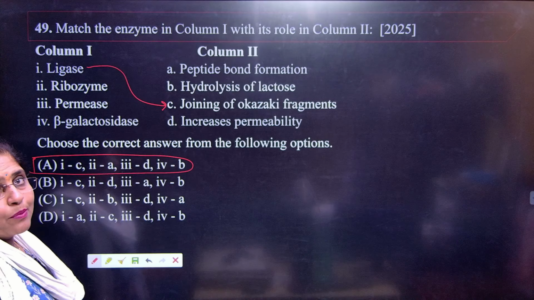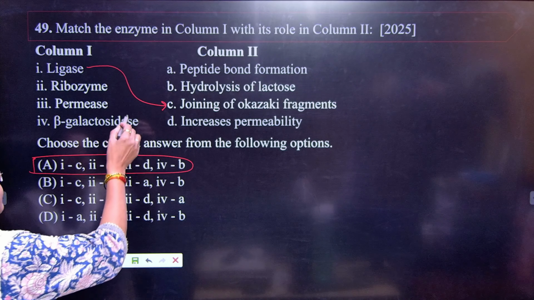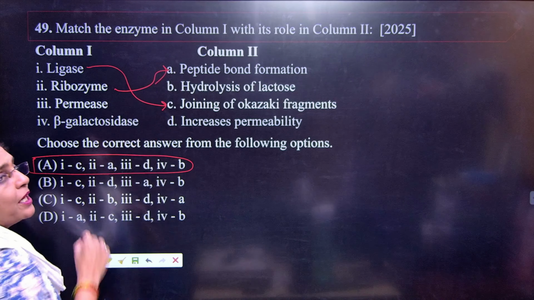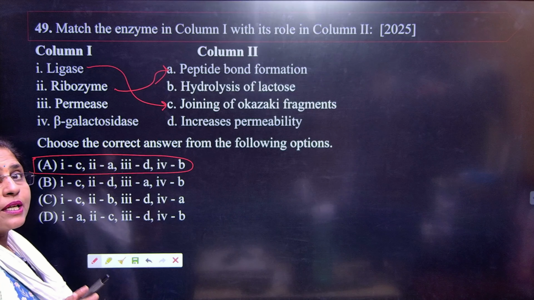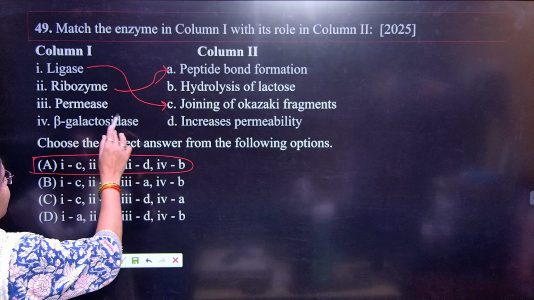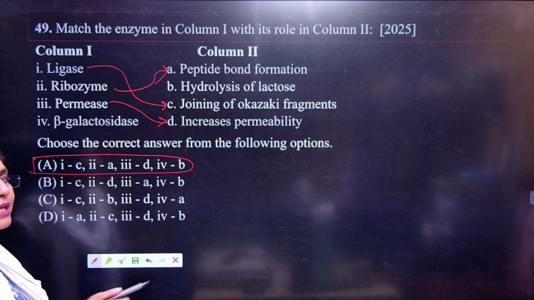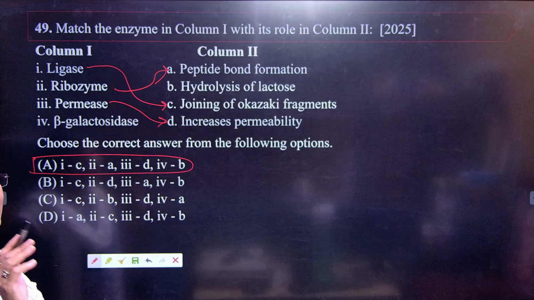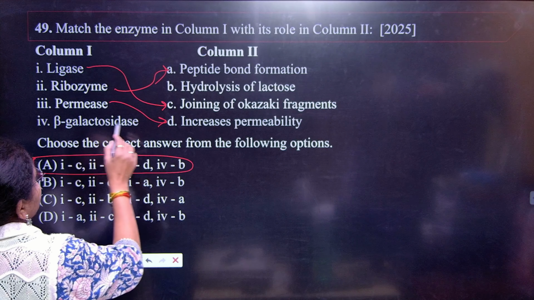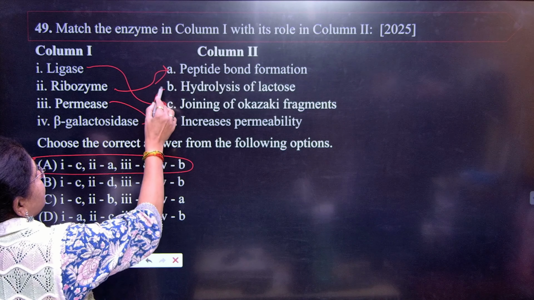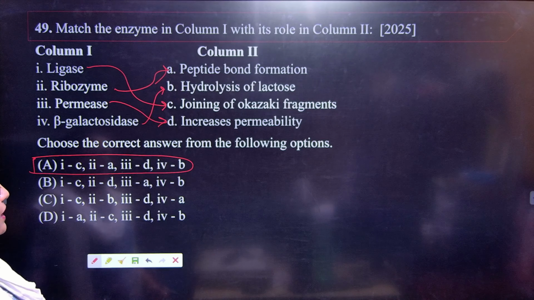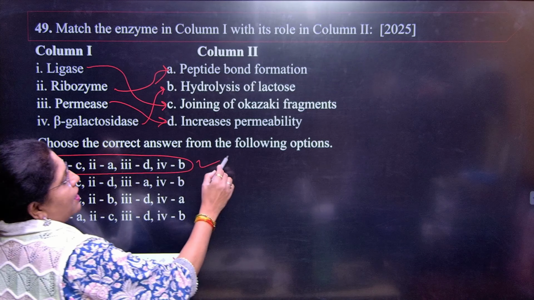Ribozyme gives the peptide bond formation, very important in translation. Then permease increases the permeability of the membrane for the absorption of molecules. And beta galactosidase hydrolyzes the sugar, that is lactose in the lac operon.